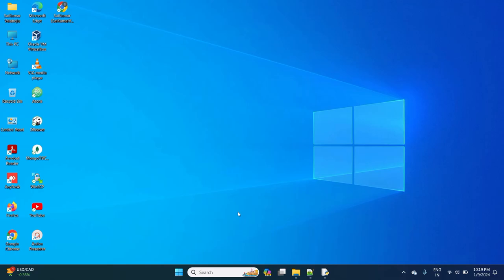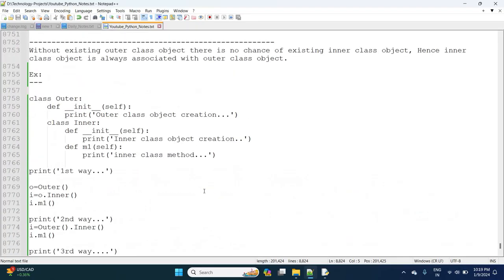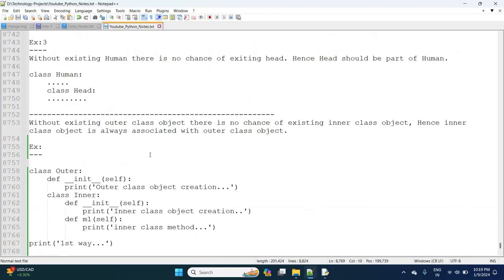So observe, in the last session, normally an inner class means the class which is declared inside another class. The class which is declared inside another class is nothing but an inner class, or nested class.